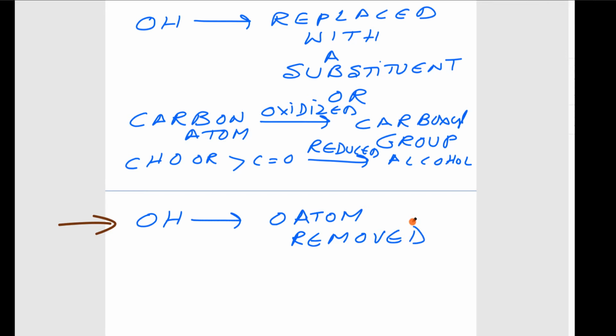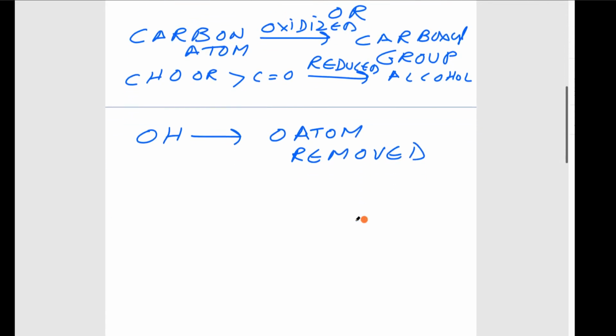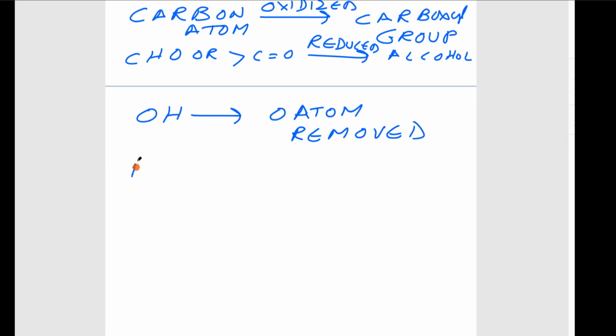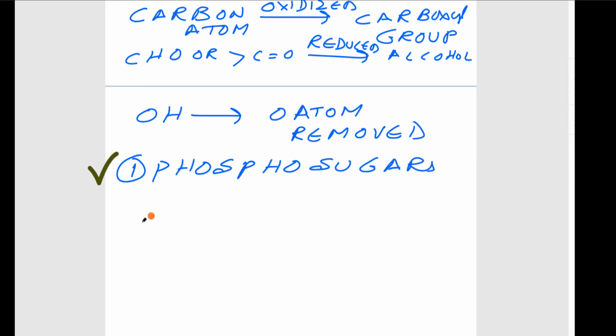Then, what are these various derivatives? One is phospho sugars. The second one is amino sugar.